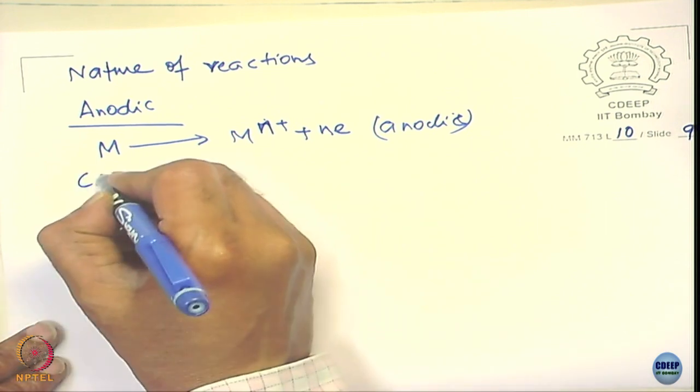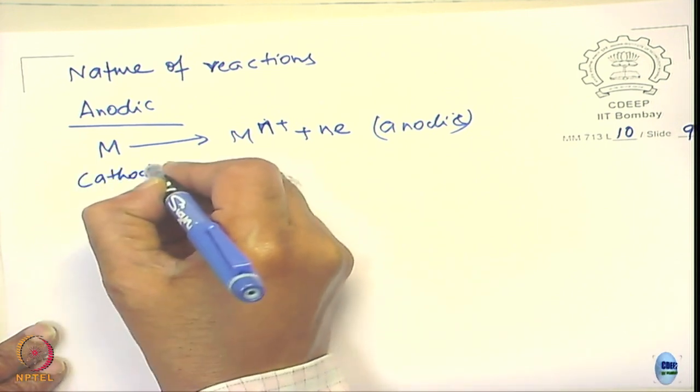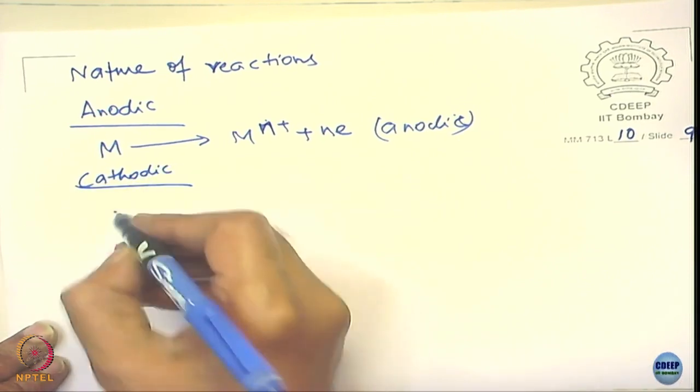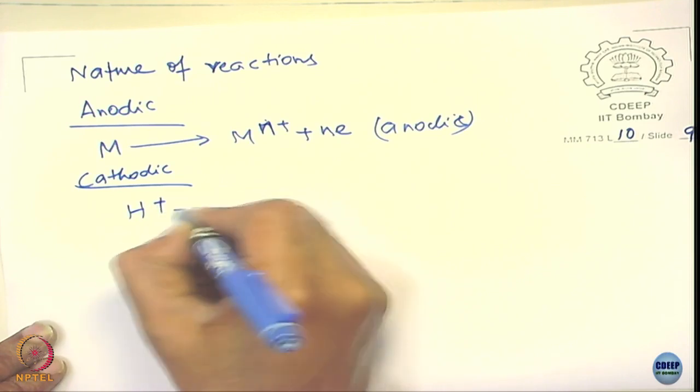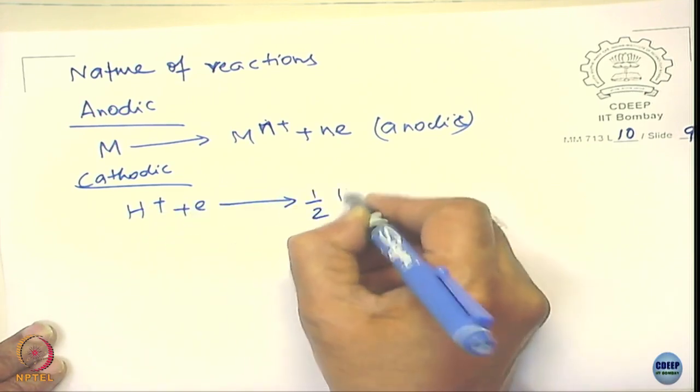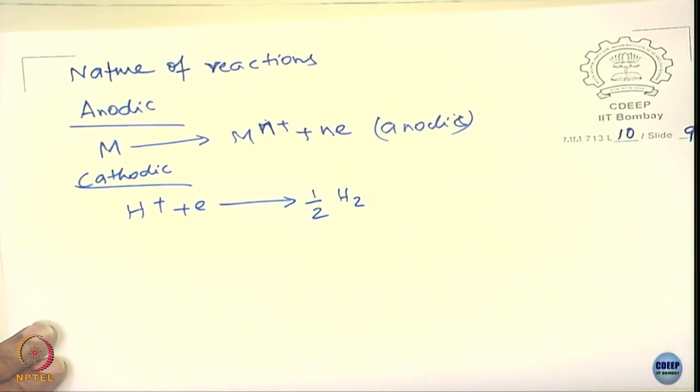Cathodic reactions are, say, one: it's a simple hydrogen ion reduction process, giving rise to hydrogen molecule.